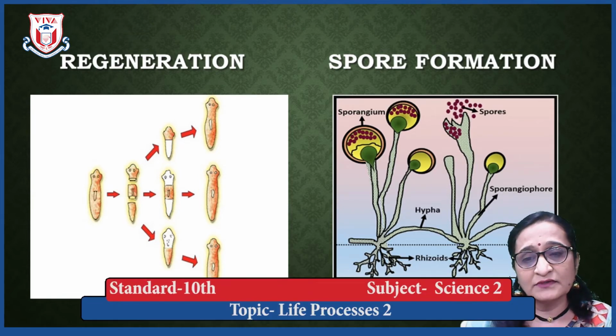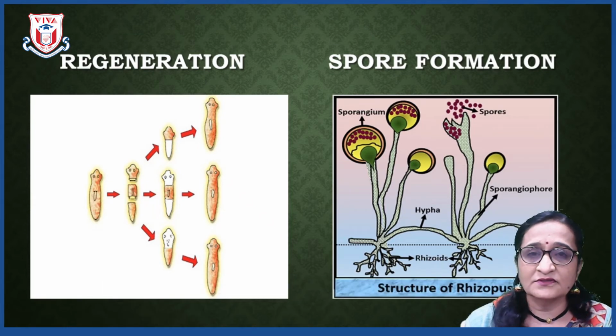So if they are cut into pieces, from every piece a new organism can develop, and that is how regeneration capacity is present in a few of these organisms, because regeneration takes place in those organisms that have regenerative cells in them.